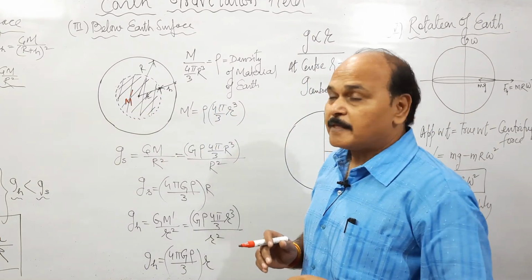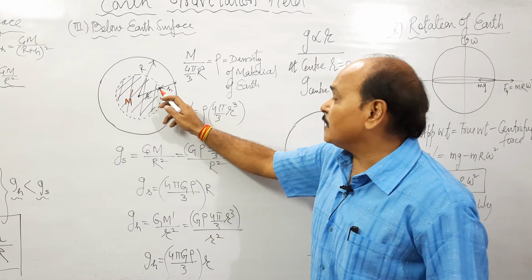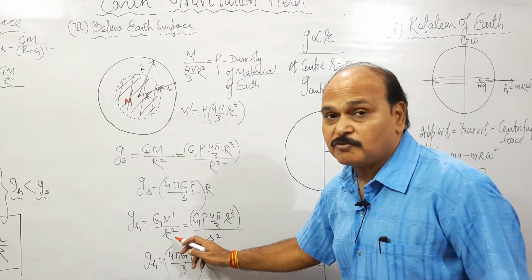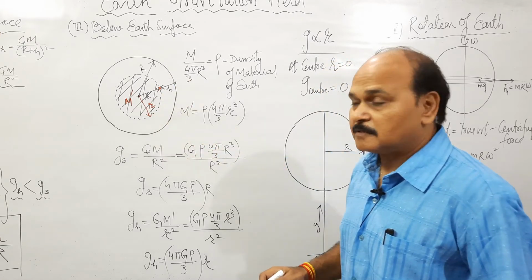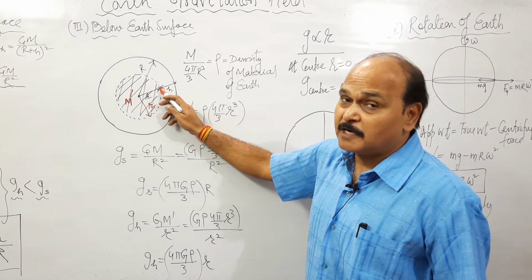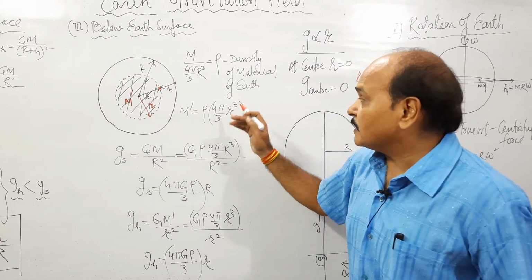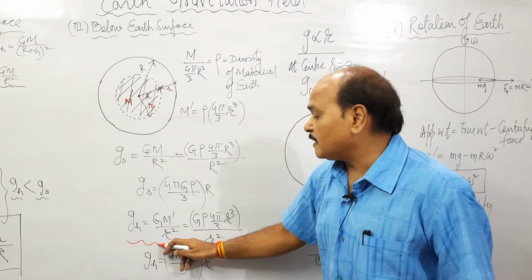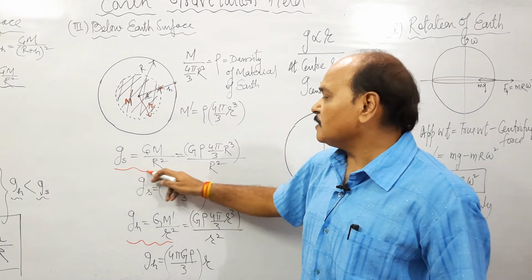smaller sphere. If this smaller sphere has mass M dash, then acceleration due to gravity over its surface, that is at this point, would be GM dash by r square. Remember, r is its radius, which is less than capital R. For this smaller mass, this point P is an external point. Again we can apply the same assumption, but for this smaller sphere, not for the whole Earth. So the acceleration due to gravity at this distance h below the Earth's surface would be GM dash by r square. What is the value of g over the surface of Earth? That is GM by R square. What is the mass?